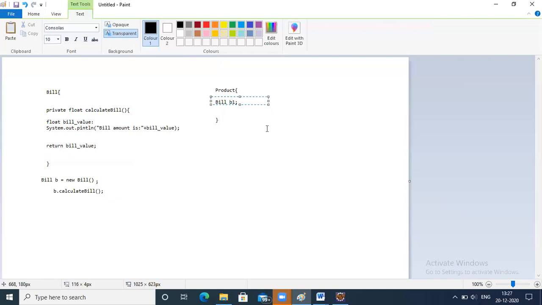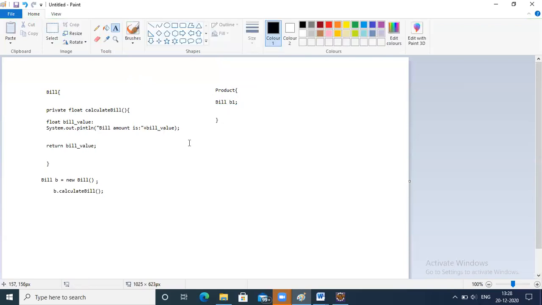Any doubts on this? So it means I cannot access it in this way, you mean to say? In inheritance, you will find the difference. For example, see, this is a product class.